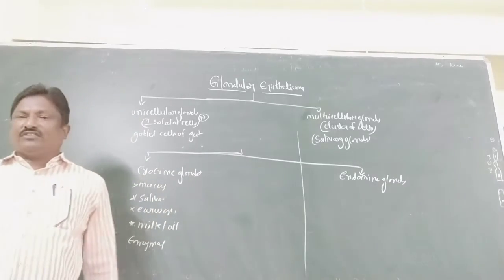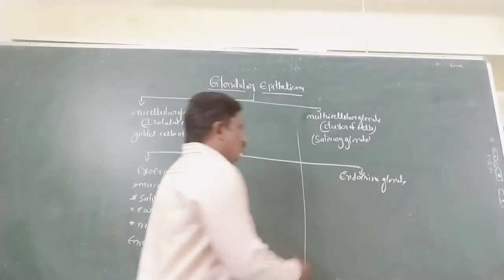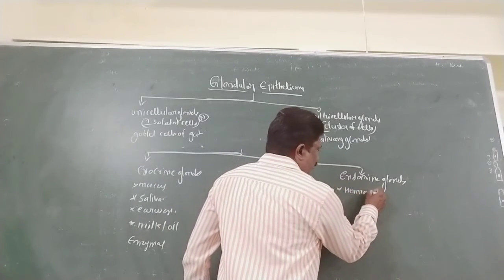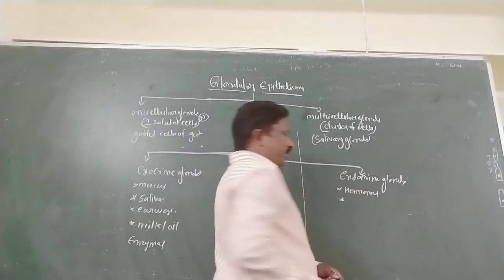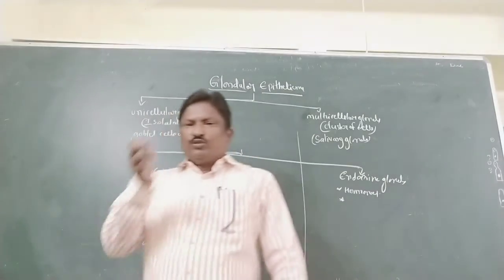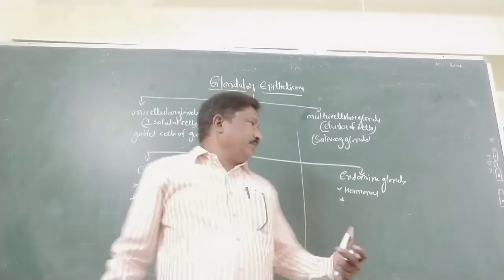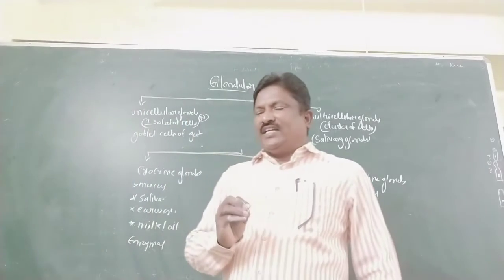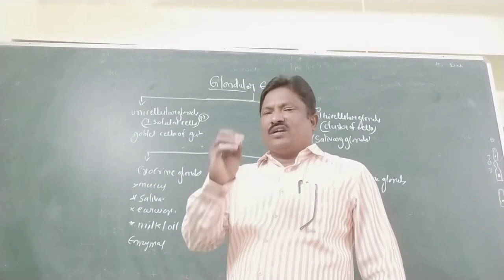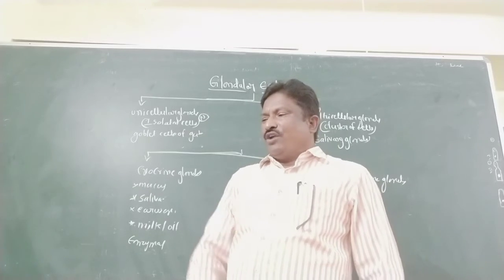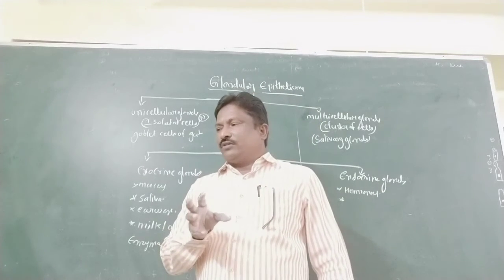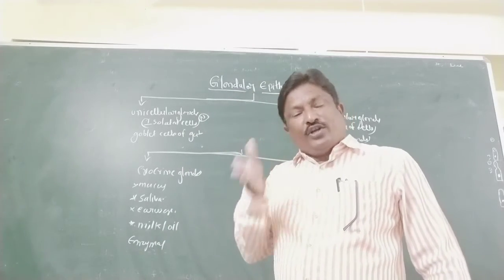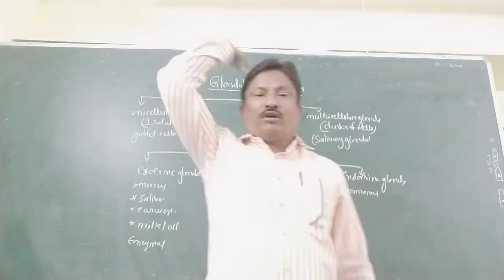Endocrine glands secrete only hormones. Hormones are secreted by endocrine glands, which are not sent out through ducts but carried and released into the blood and act on the target organ.